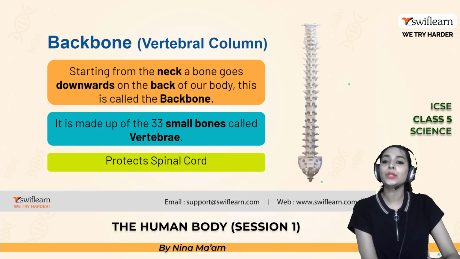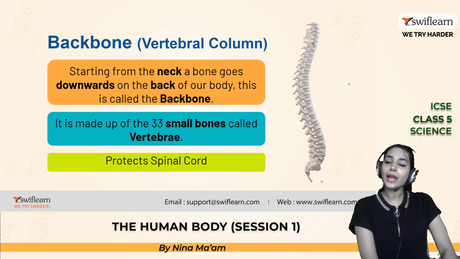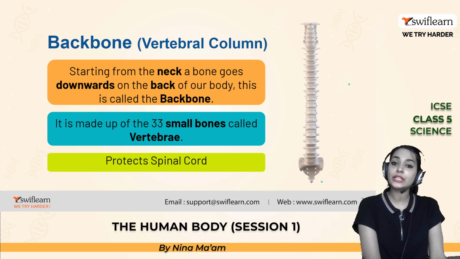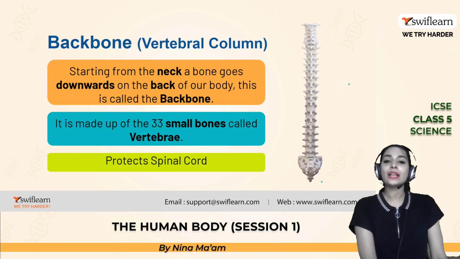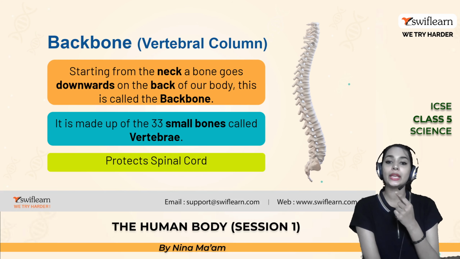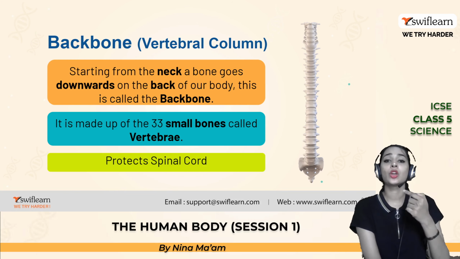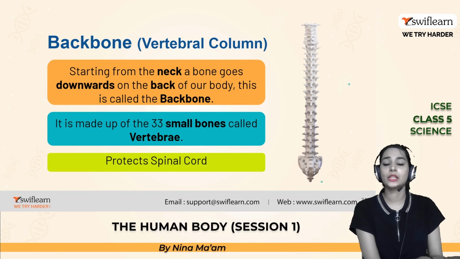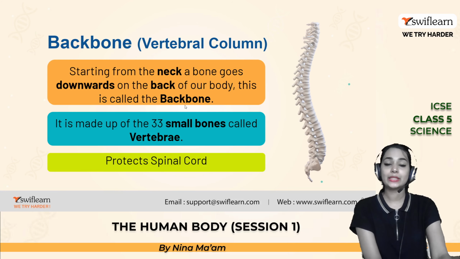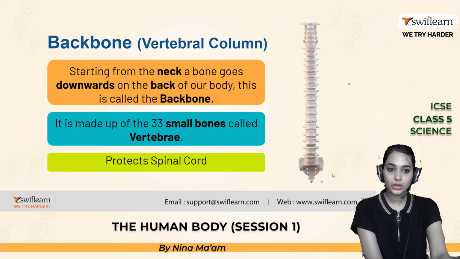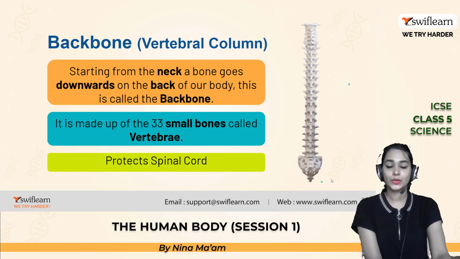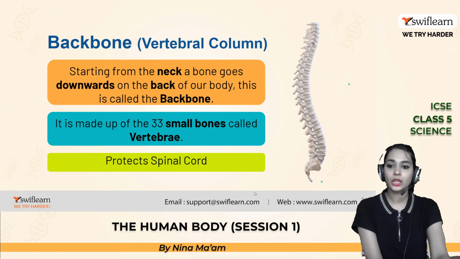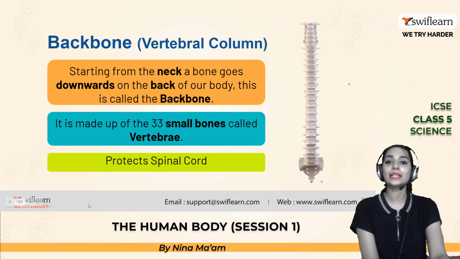And let's start with the backbone. The backbone, which is also known as the vertebral column, starts from your neck and goes all the way down. As you can see on the screen, it's long, straight but a little bit curved. It is made up of 33 smaller bones.